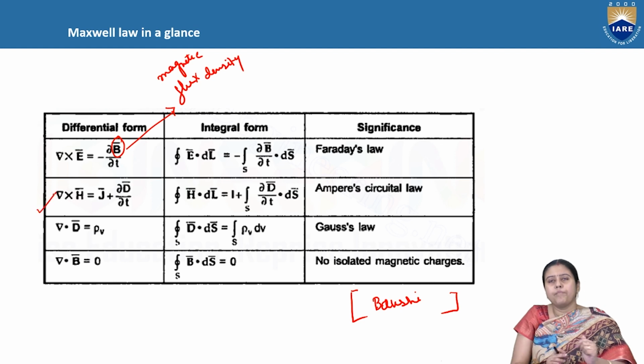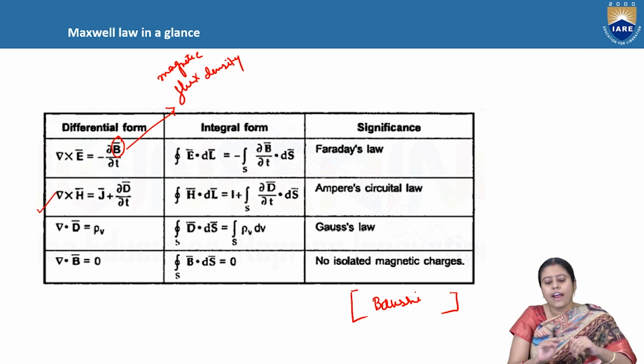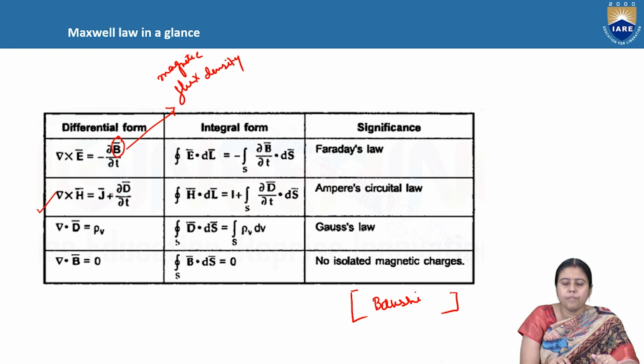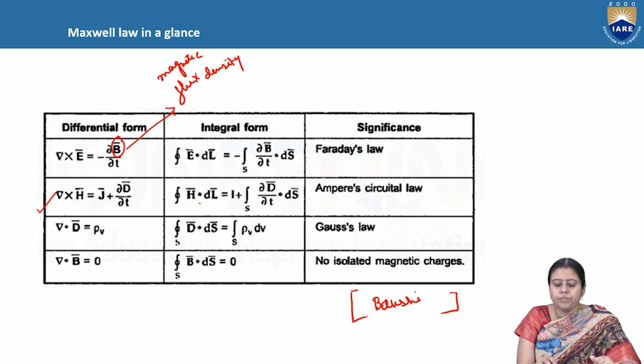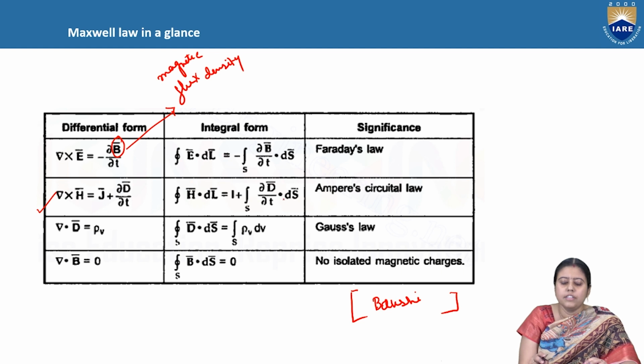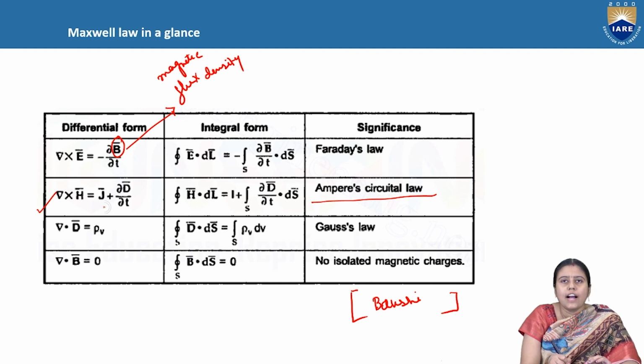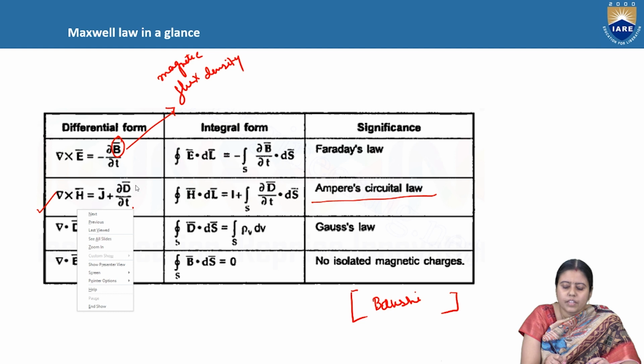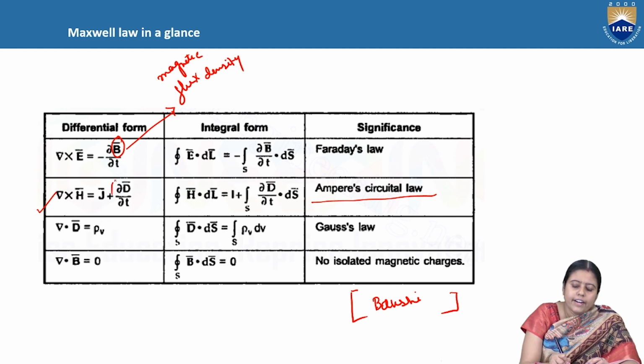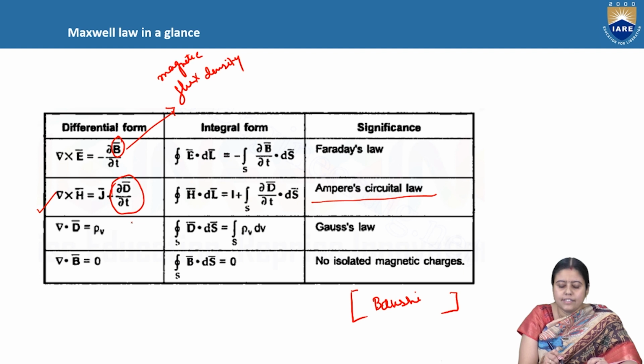Then the modified Ampere circuital law. Curl H is equal to J plus del D by del t, or the line integral of H dot dl is equal to I plus the surface integral of del D by del t dot ds. We got it from the modified Ampere circuital law, where J is the current density. And what is del D by del t? Del D by del t is nothing but the displacement current density.